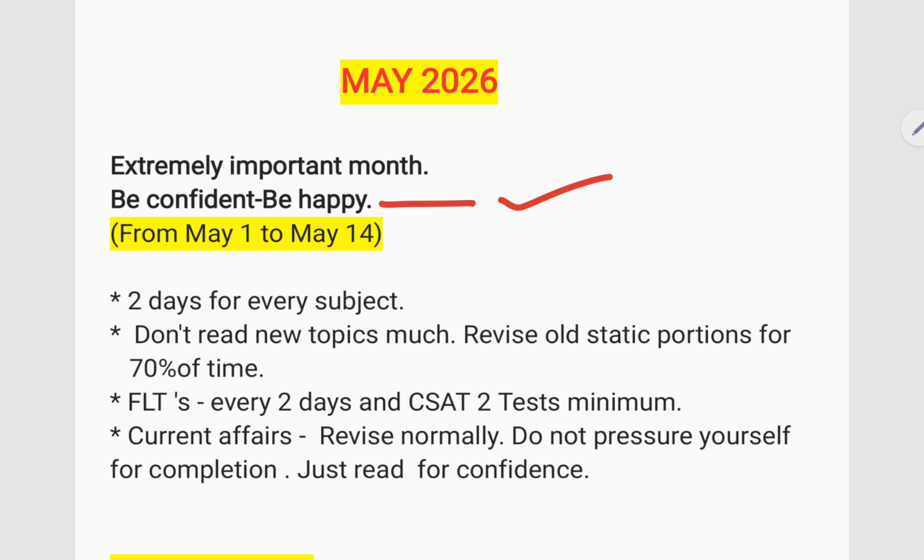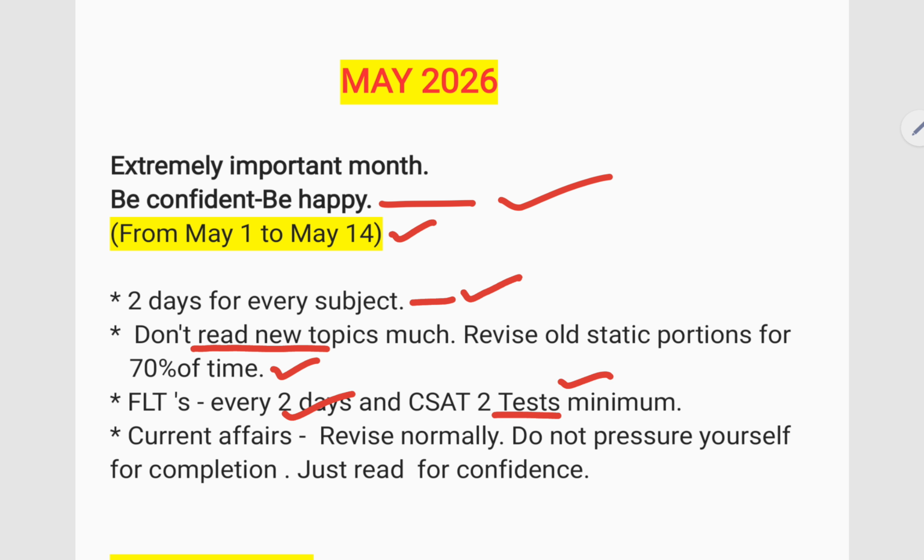And we'll divide May month into two parts, from May 1 to May 14 and from May 15 to May 23. From May 1 to May 14, 2 days will be given for every subject. Remember one thing, do not read new topics in this month. Try to revise the old topics, whatever you have read for 4 months. Try to revise them again and again. 70% of your time should be given for static portions only. Once you complete one subject, you will have FLTs. And at least minimum 2 CSAT tests will be done.